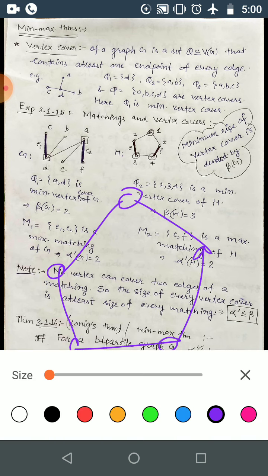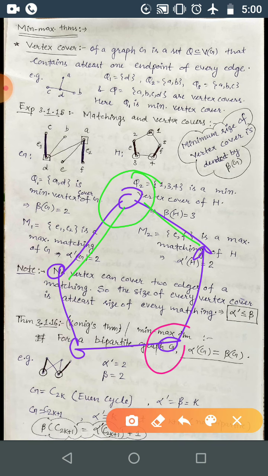So this vertex is covering these two edges, this vertex is covering these two edges. Now this edge is not covered by these both vertices. So for this edge you need to take either this vertex or this vertex. So you can take this vertex which is covering this edge as well as this one. Anyways, this is obviously already being covered, so it doesn't matter. So for C5 you need to take at least 3 vertices.